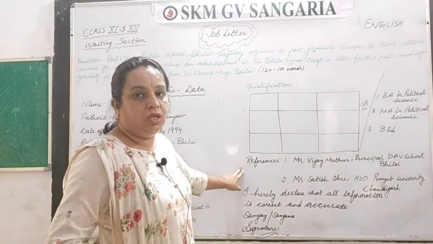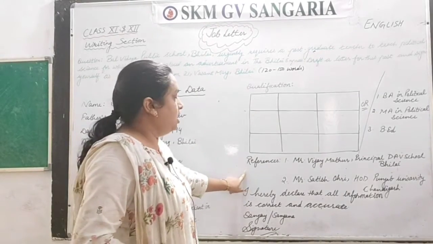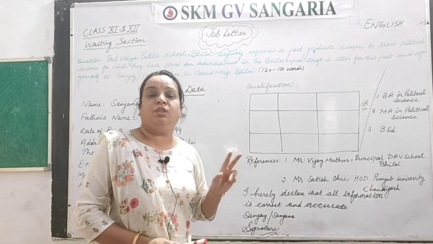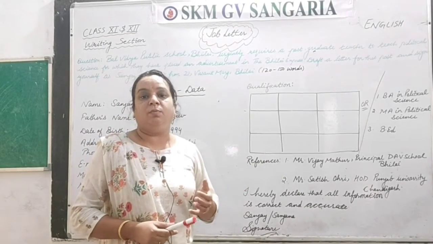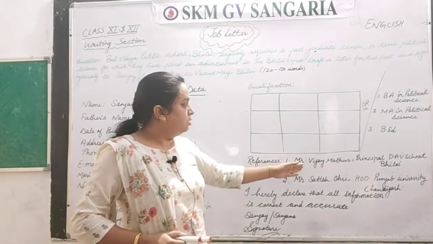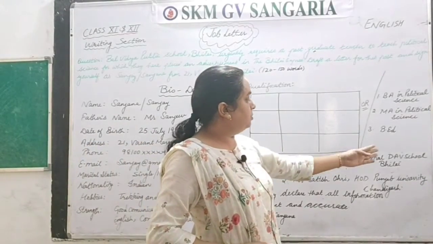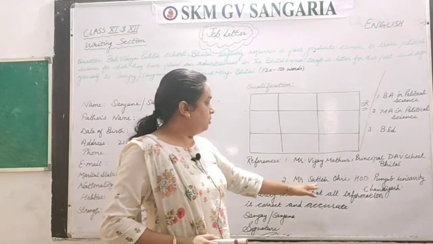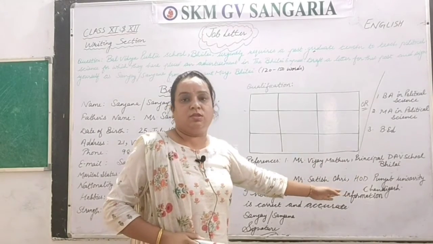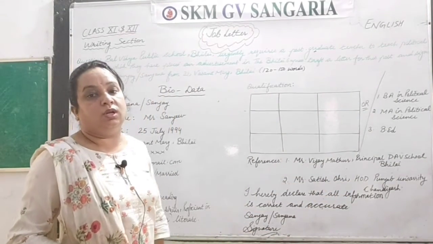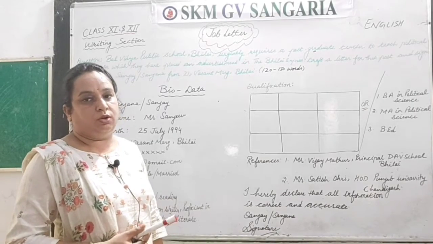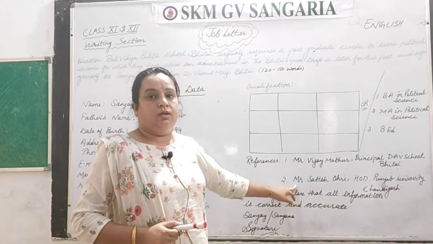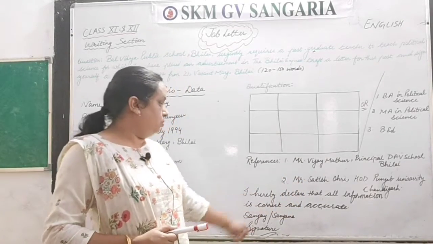And then you have to go with references. References means you have to write at least 2 names of persons with their addresses, those who can speak something positive about you. Like I have taken here Mr. Vijay Mathur, Principal, DAV School, Bhilai, the same area, and the second one Mr. Satish Shori, HOD, Punjab University, Chandigarh. So if your employers want to contact someone to know about you, they can get the information about you there.